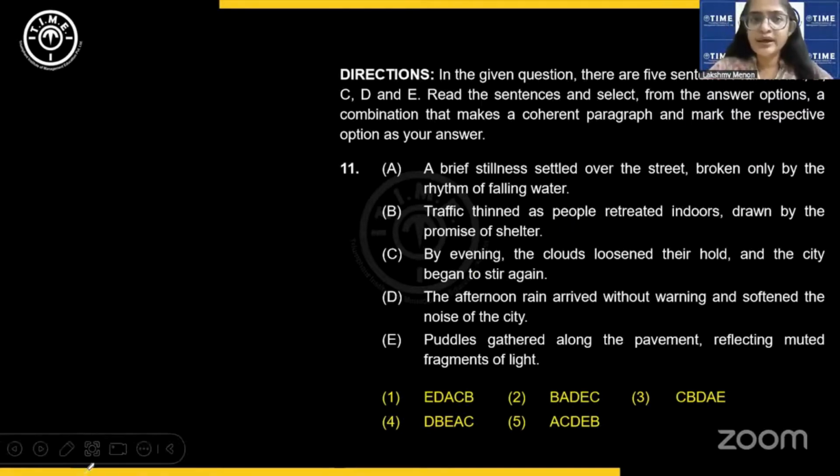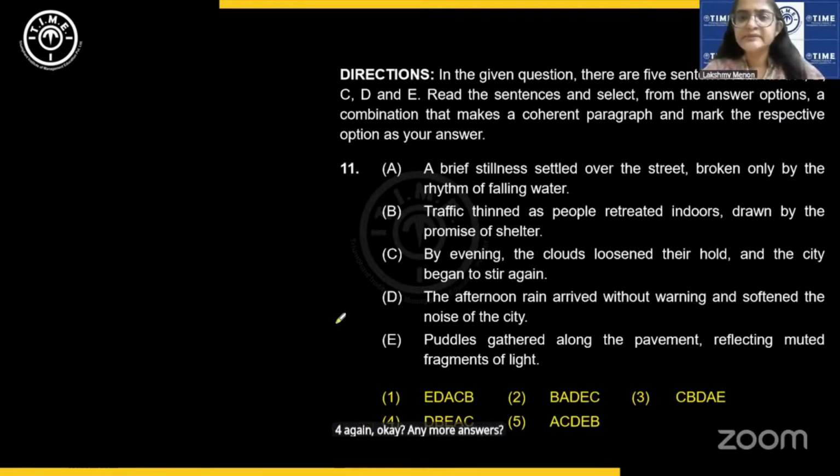Four again. Okay. Any more answers? Okay. That's wonderful. Most of you are saying four. Some of you are saying two. Most of you are saying four. That's wonderful, guys.